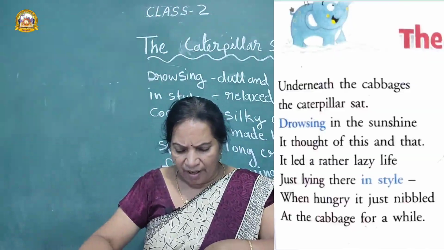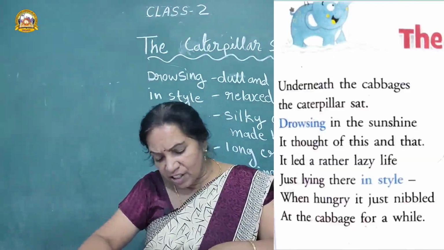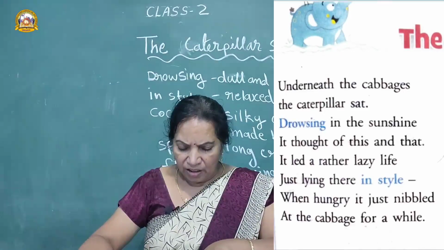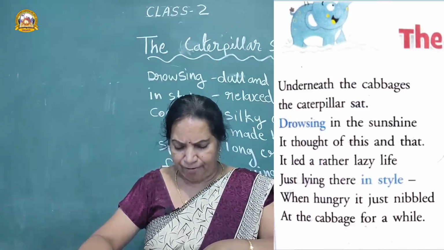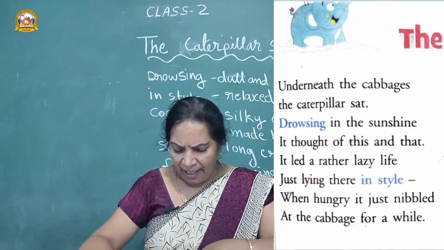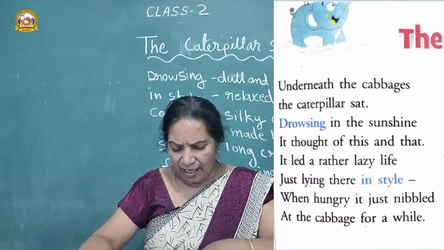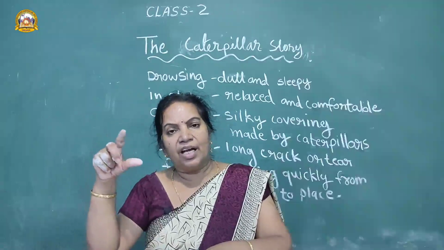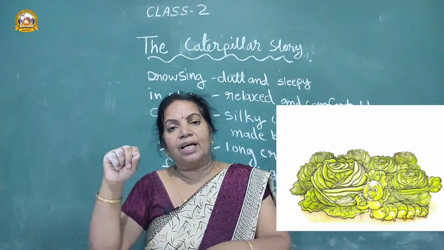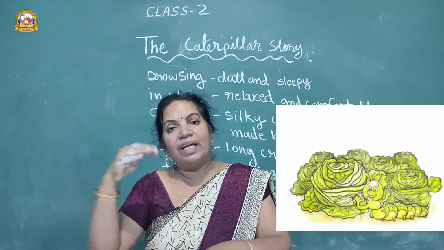Drowsing in the sunshine, it thought of this and that. It led a rather lazy life, just lying there in style. What happened? Drowsing in the sunshine. In the sunshine, the caterpillar is sleeping. तो what happened?